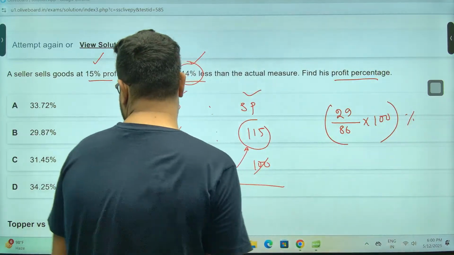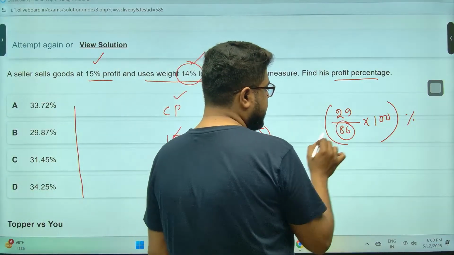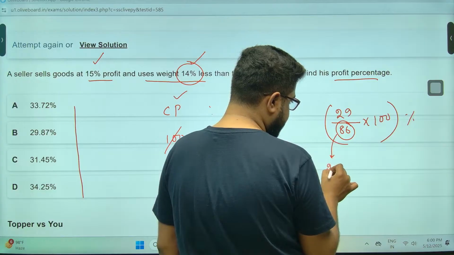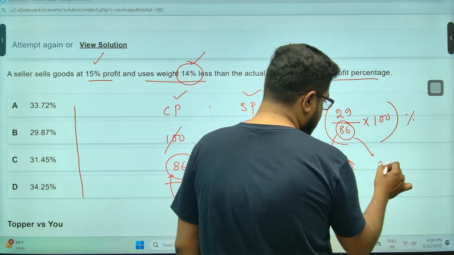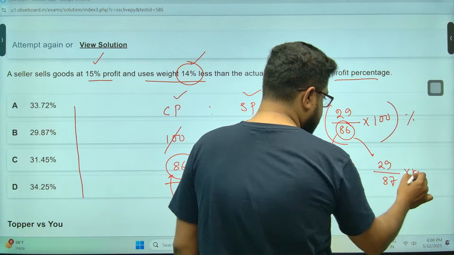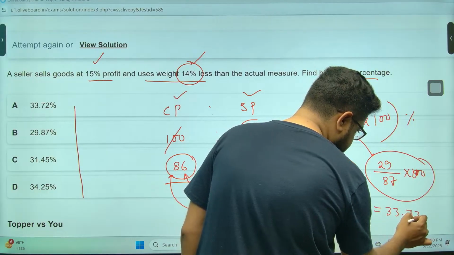Sir, options. Arey baap re. So 29 threes are, I know, 87. Right? The way I'm thinking, 29 into 3 is 87. That means if the solution was 29 by 87 into 100, then my answer would have been 33.33%.